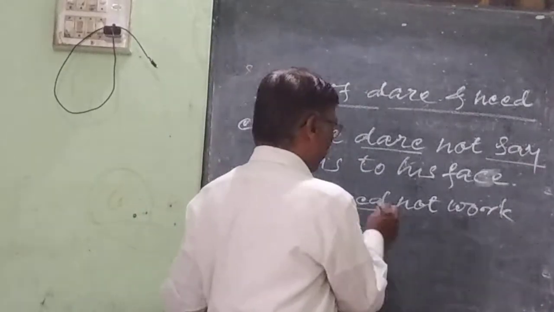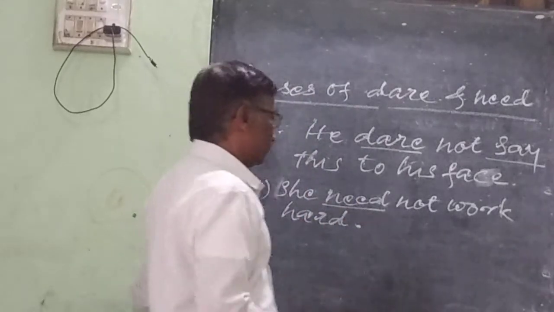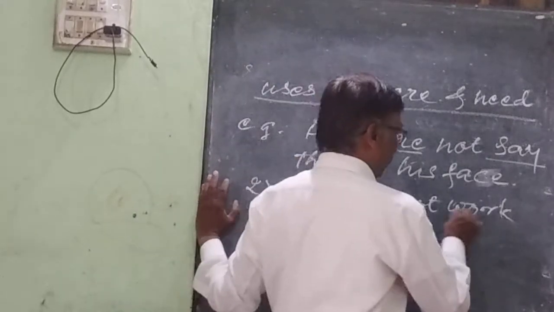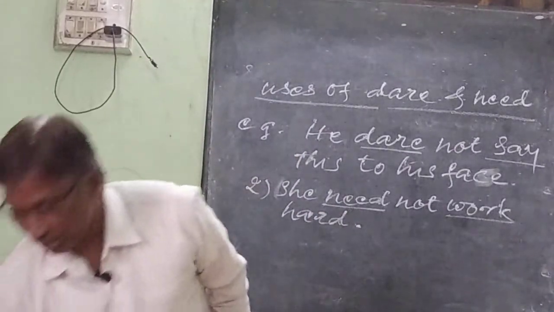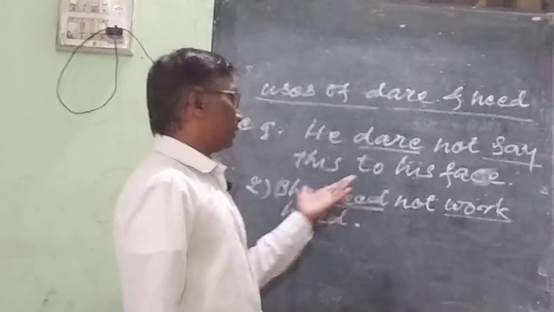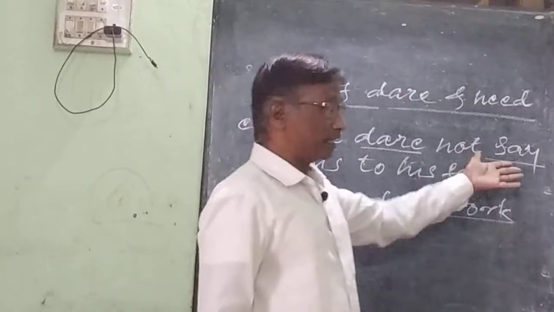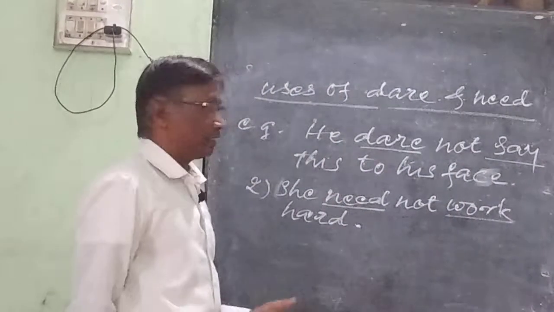See, in this sentence, need is an auxiliary verb and work is the bare infinitive. So these two examples I think are enough to get the idea of using bare infinitive after these auxiliary verbs.